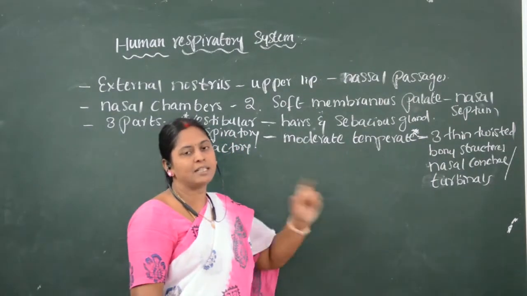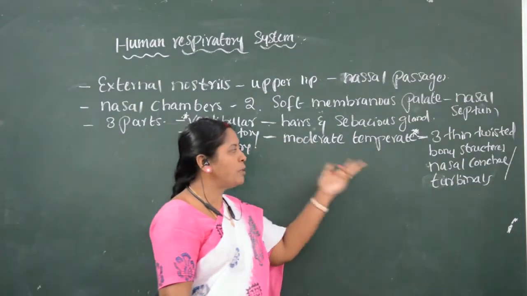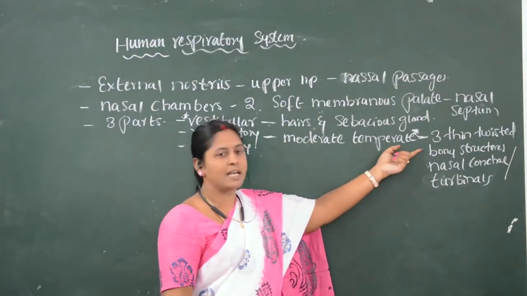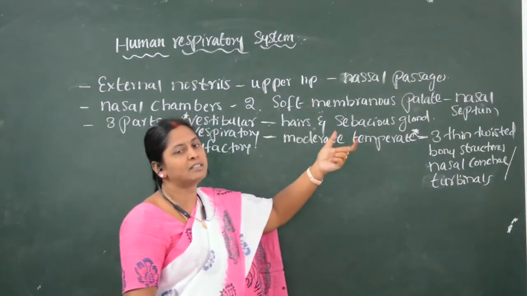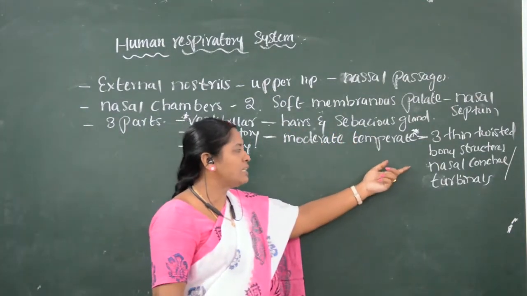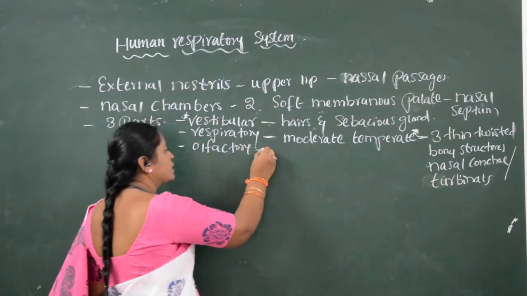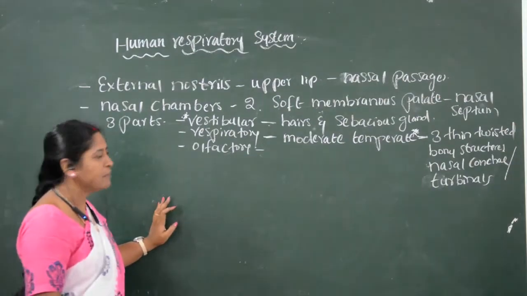They are present in the nasal chambers. How many are present? Three. What are they called? Nasal conchae or turbinals.